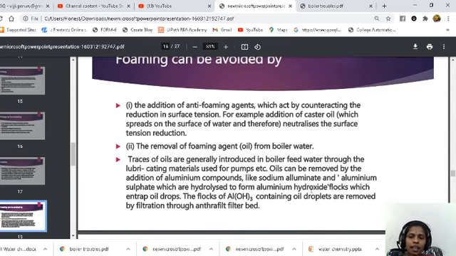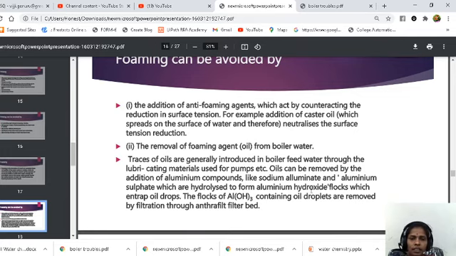These coagulants form flocs. Here flocs are nothing but high density or large sized impurities. When we add coagulants to water which contains oil, the oil droplets are converted to large sized impurities. These large sized impurities can be removed by the filtration process.